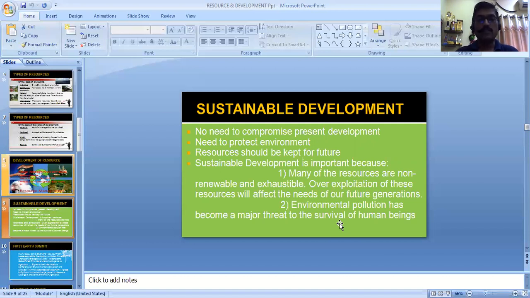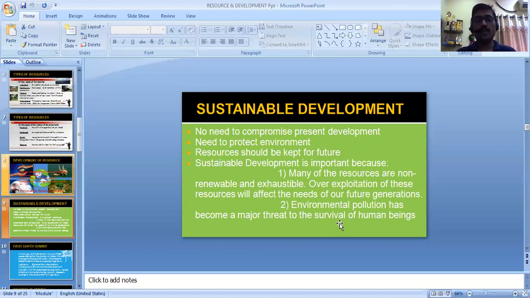Now, why is sustainable development important? Many of the resources are non-renewable and exhaustible, as we have discussed. So over-exploitation of these resources will affect the needs of our future generation also, because they will be depleted and nothing will be left for the future.